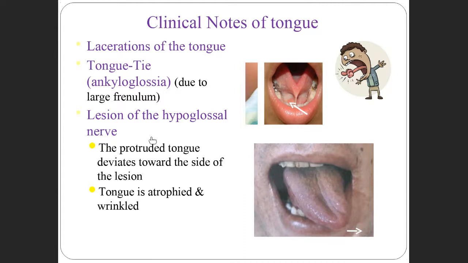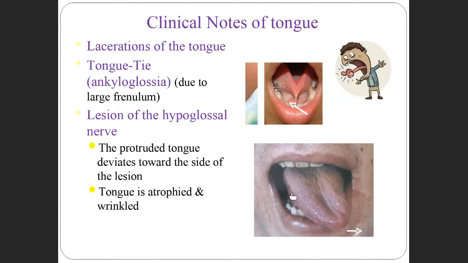the hypoglossal nerve. So what happens here? Lesions of the hypoglossal nerve means any injury to the hypoglossal nerve leads to this condition. When you tell the patient to show the tongue, it will be deviated like this in this picture.